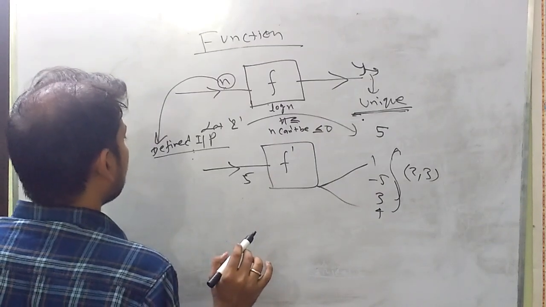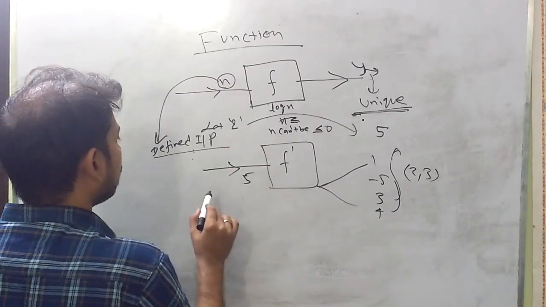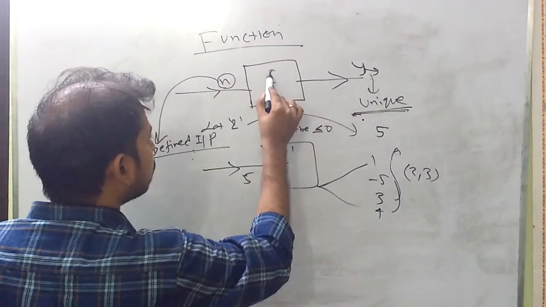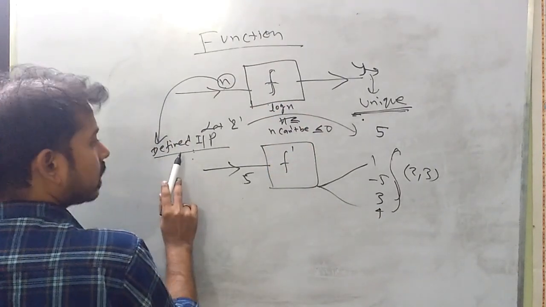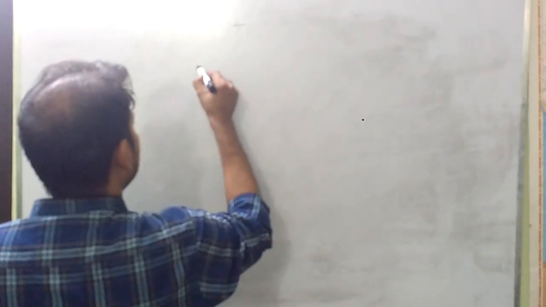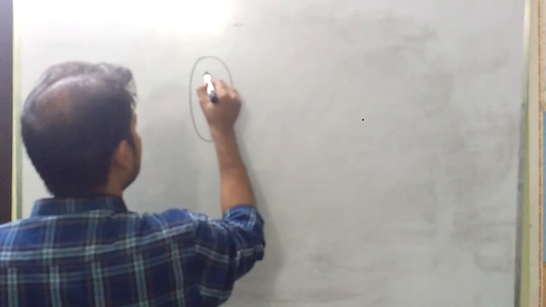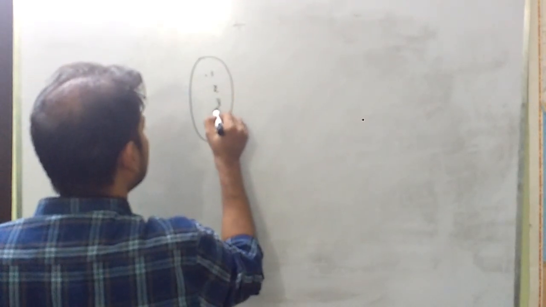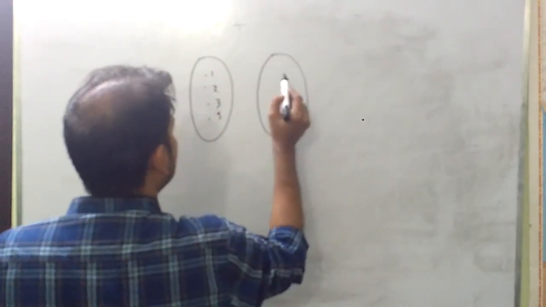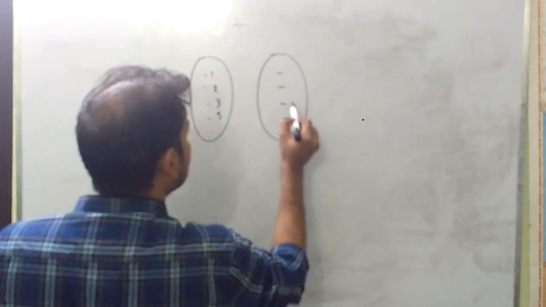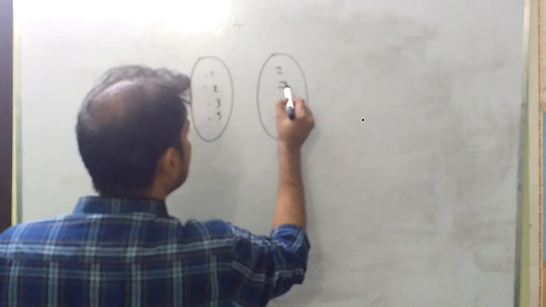So the function should produce a unique output for every input which is defined for the function. Say the inputs are 1, 2, 3, 5 and the outputs are 7, 3, -5, 4.